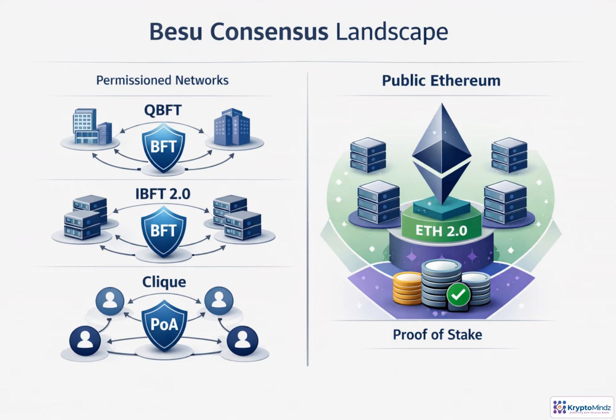Besu's consensus role depends on the network you are building. In permission networks, the chain usually defines its own block production rules. QBFT is the modern recommended BFT option. IBFT 2.0 is similar and remains common in older Besu deployments. Clique is simpler proof of authority, useful for development or tightly controlled networks. On public Ethereum, Besu does not run consensus by itself. It serves as the execution client, paired with a consensus layer client.